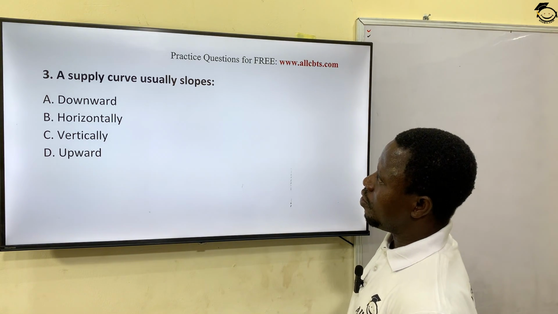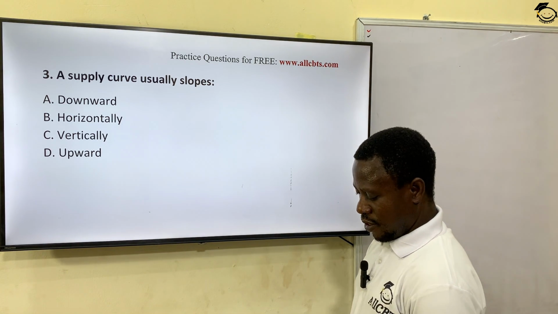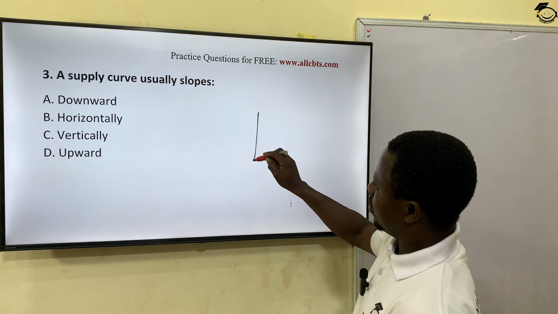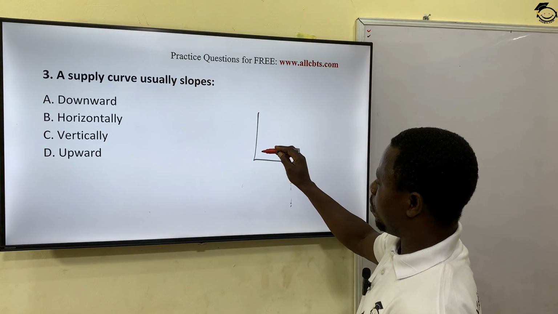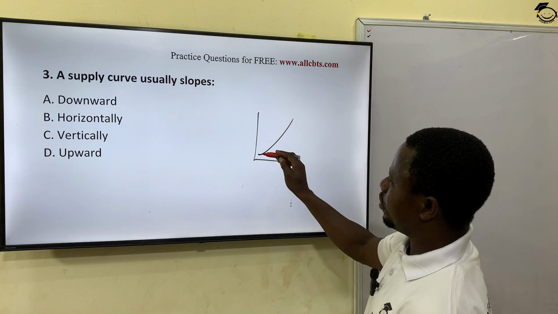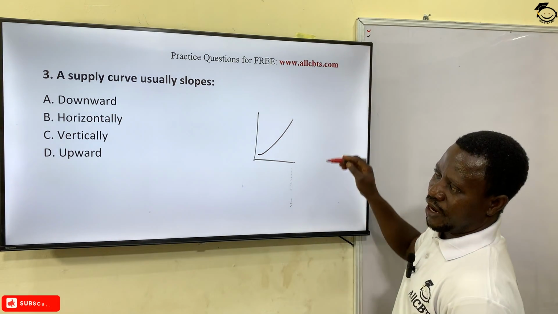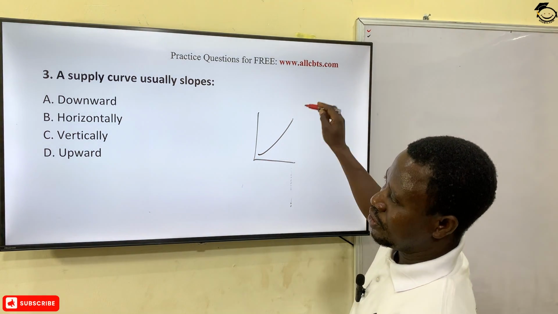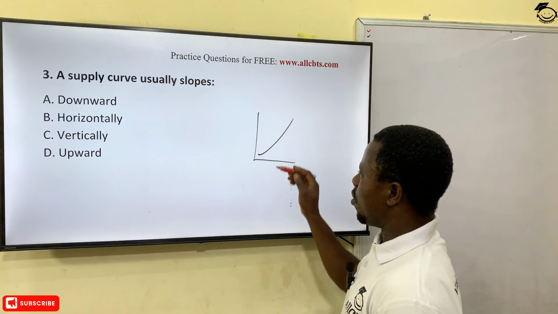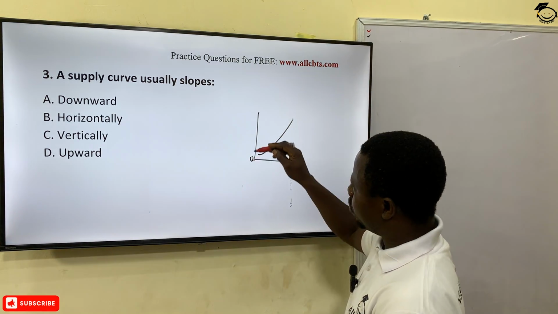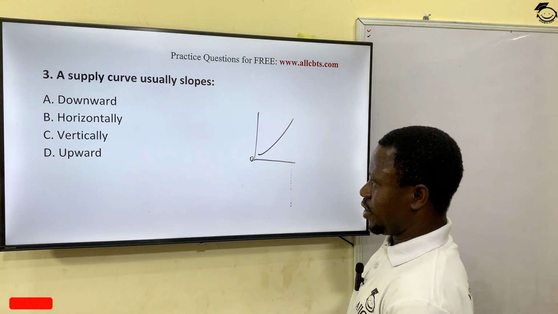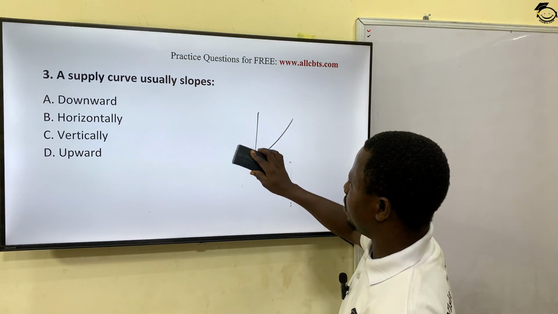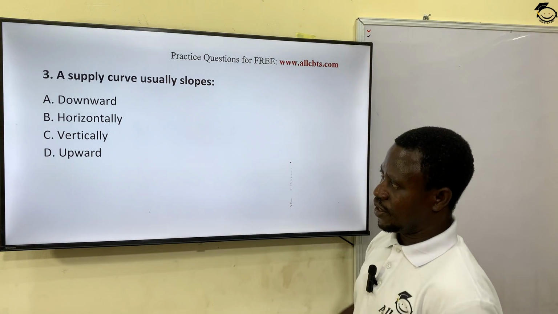A supply curve usually slopes. I just showed it to you in one of my explanations. Now this is the supply curve. It slopes upward right. You can see it going upward right from the point of origin O. Okay? So the answer is option D. Option D is the answer.